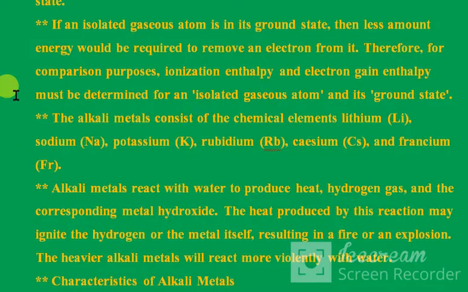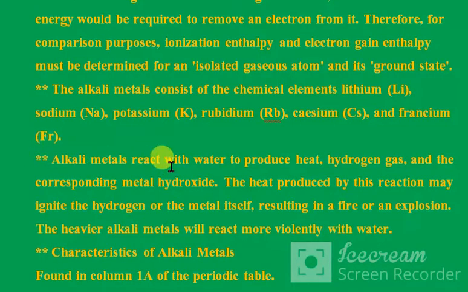The alkali metals consist of the chemical elements lithium, sodium, potassium, rubidium, cesium, and francium. Alkali metals react with water to produce heat, hydrogen gas, and the corresponding metal hydroxide. The heat produced by this reaction may ignite the hydrogen or the metal itself, resulting in a fire or an explosion. The heavier alkali metals will react more violently with water.